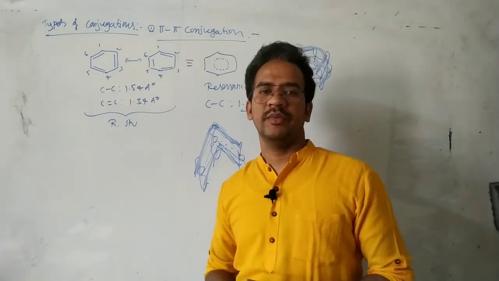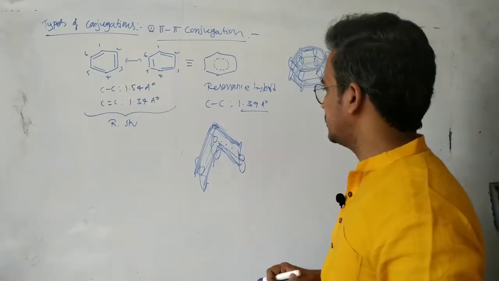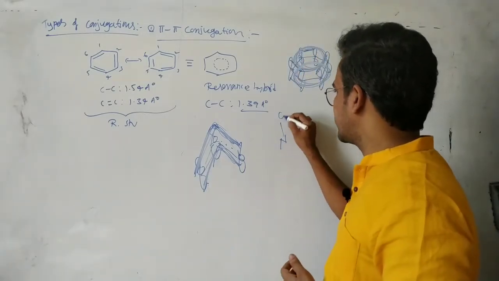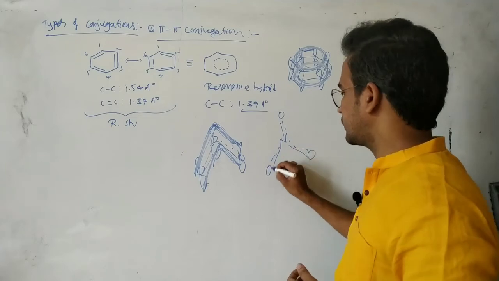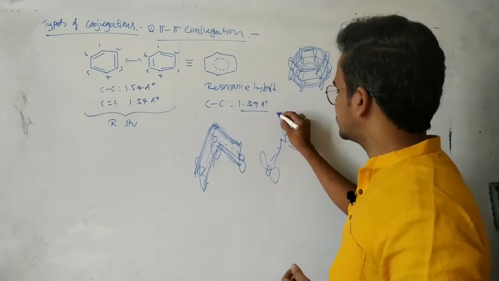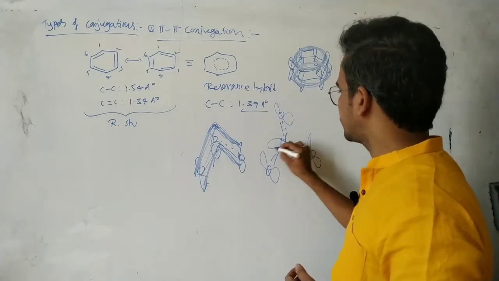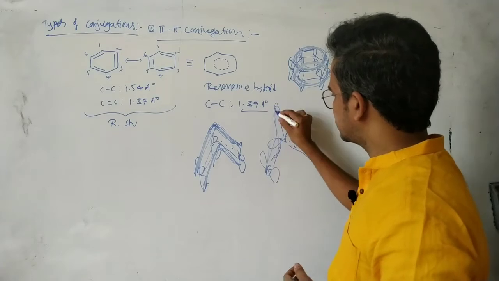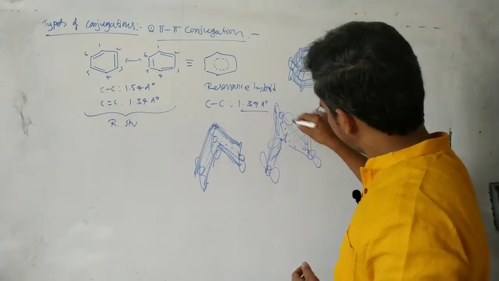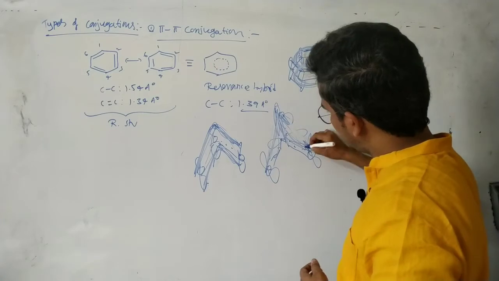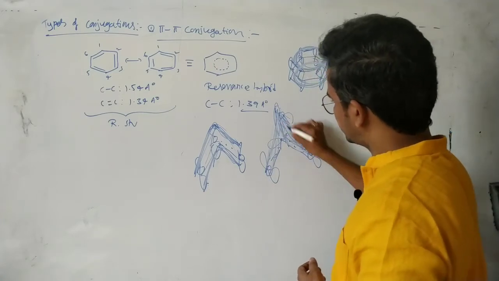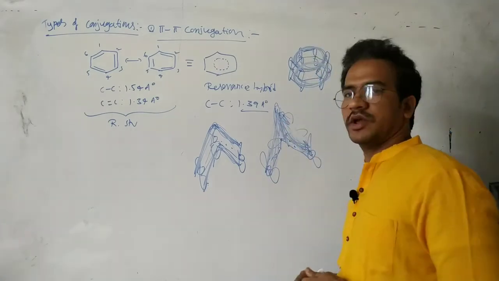In the NO3 molecule also, like this, p orbital, this p orbital, this p orbital, the electron density is always delocalized from one position to another position.